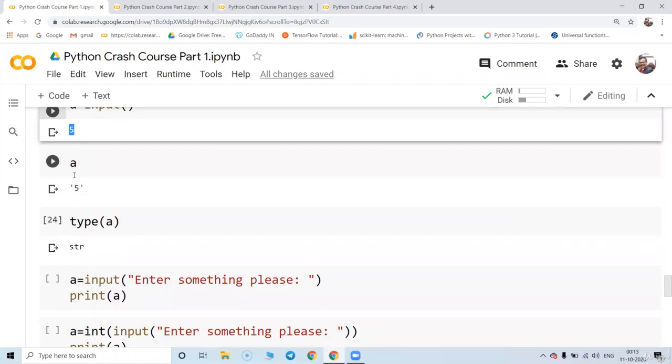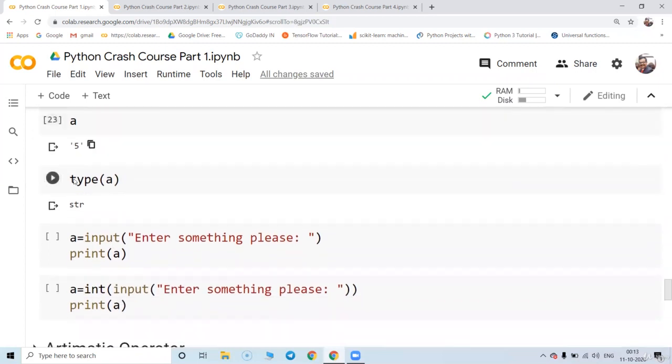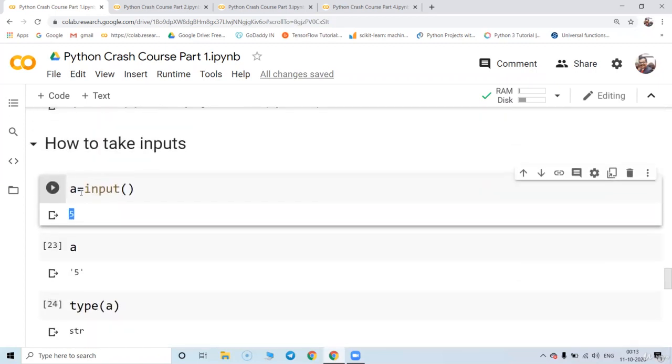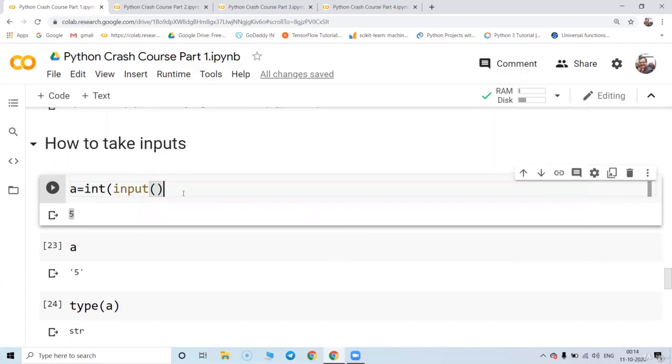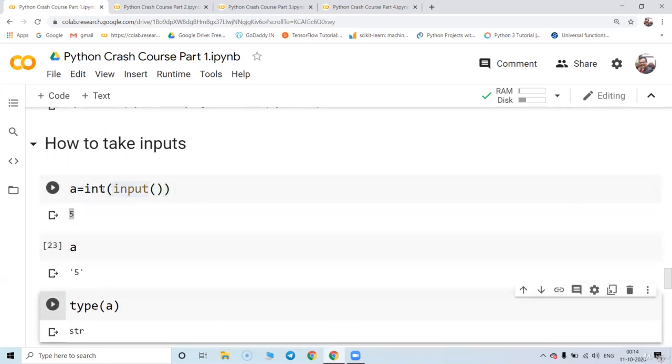Let's try to understand how to modify this. To do this, we normally write here int, or we can write float also. This converts my input from the default string to whatever you want.